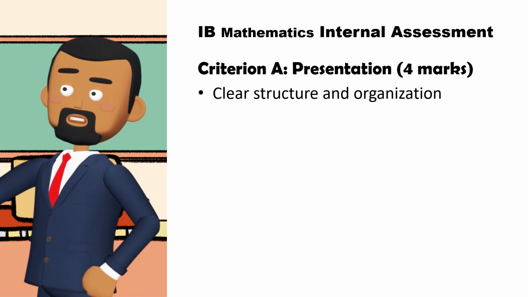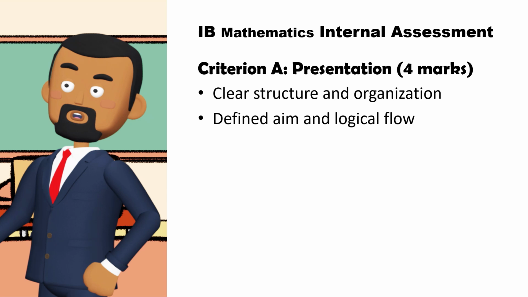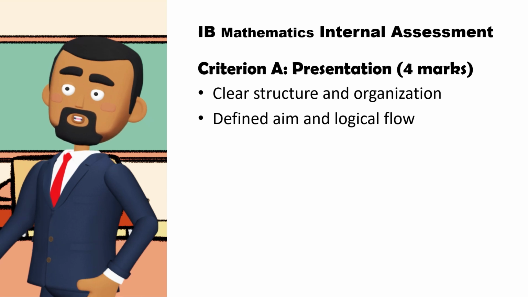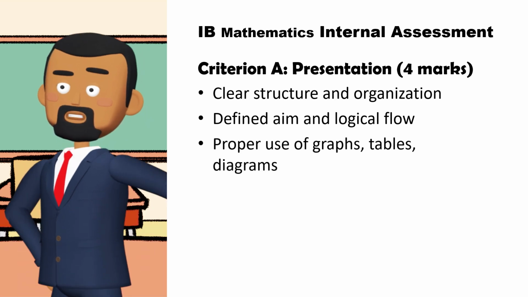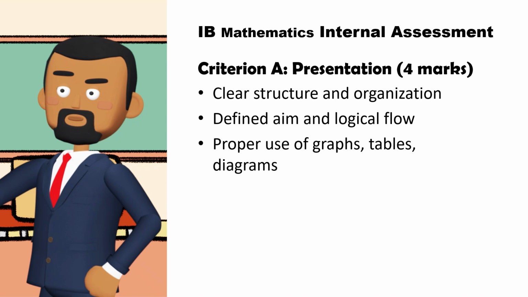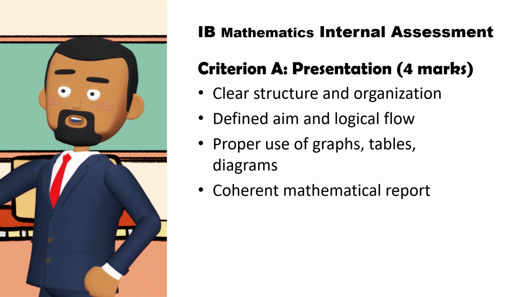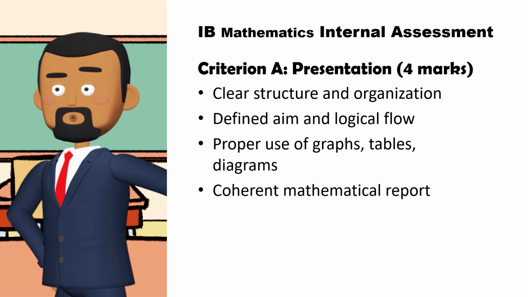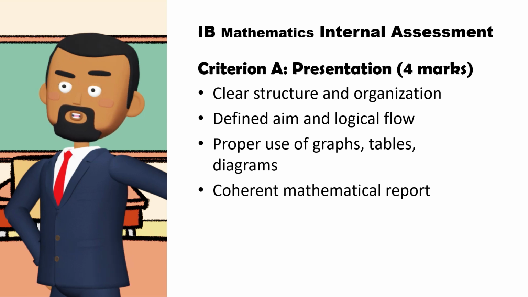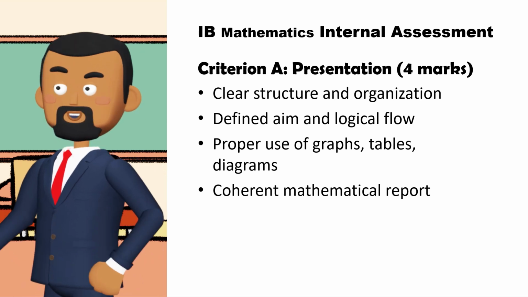A good IA should have a clear introduction with a defined aim, a logical flow of ideas, and a conclusion that links back to the aim. Graphs, tables, and diagrams should be neatly included and properly labeled. Moderators check whether the work reads like a coherent mathematical report rather than disconnected sections, and whether the reader can easily follow the progression of ideas without confusion.